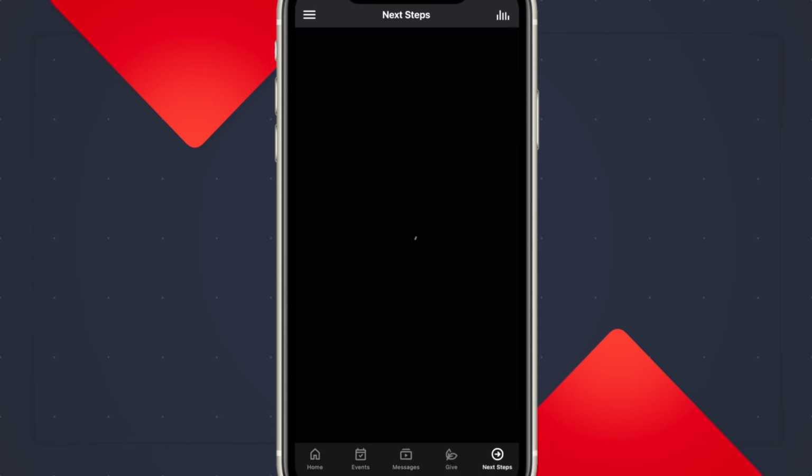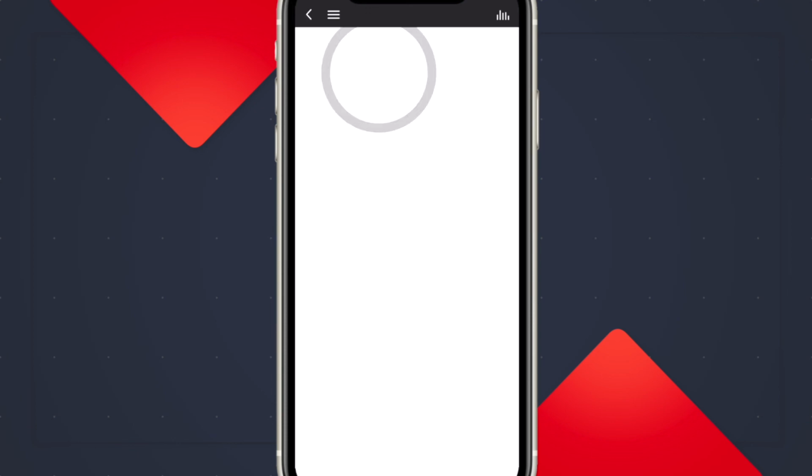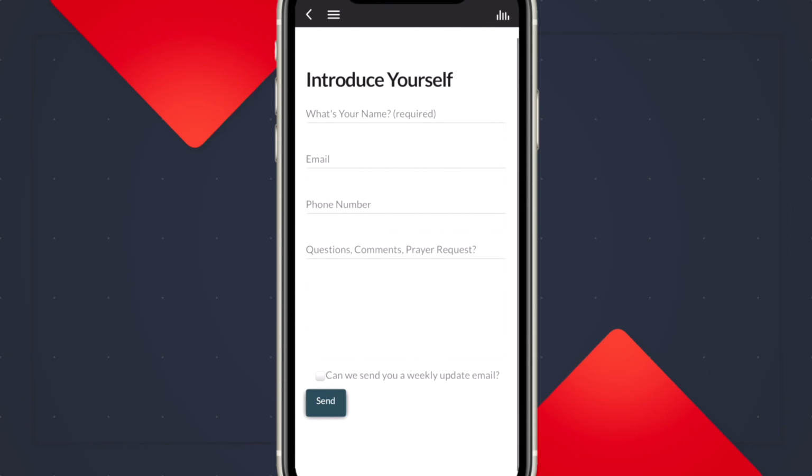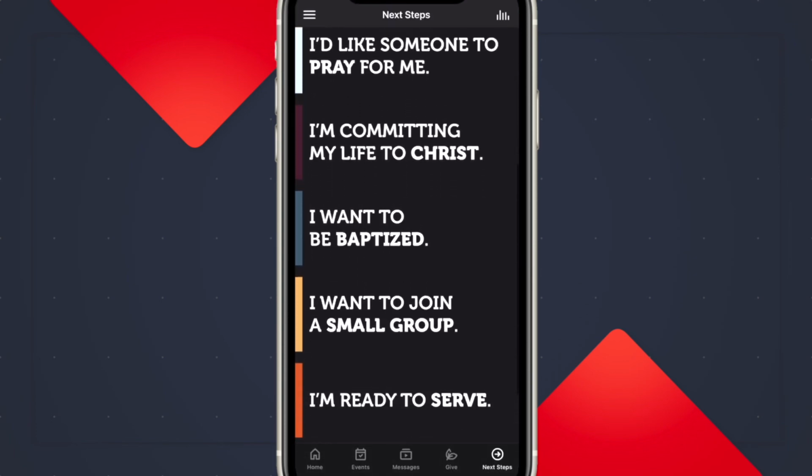And finally, here on the Next Steps tab, we have some different forms that will help you connect to us. If you're new and you want to have someone reach out to you about Antioch, tap there, load it up, and you can introduce yourself. And there's lots of tabs here: prayer, committing to Christ, being baptized, join a small group, so many great things. You definitely want to be a part of that.